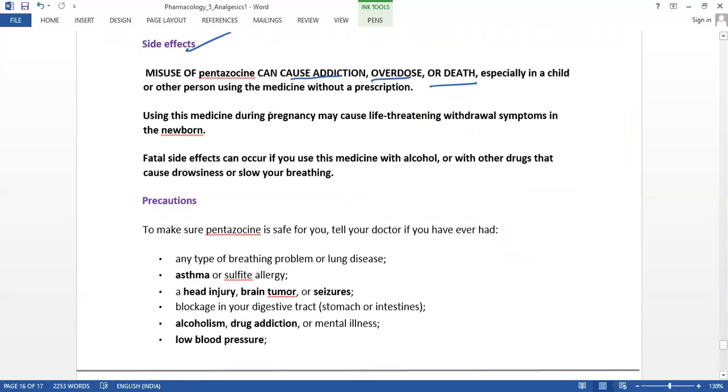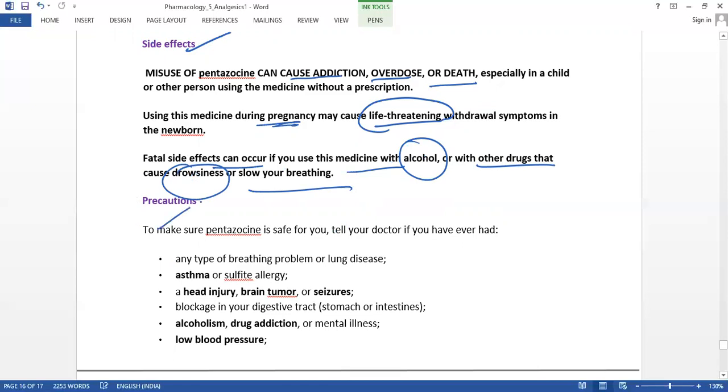Using this medicine during pregnancy is also life threatening. Fatal side effects can also occur if the patient uses the medicine with alcohol and other drugs, which may cause drowsiness or very low breathing level, a problem in breathing.